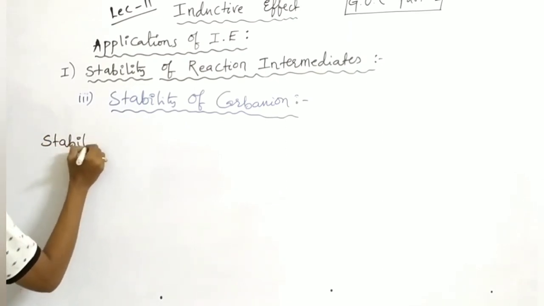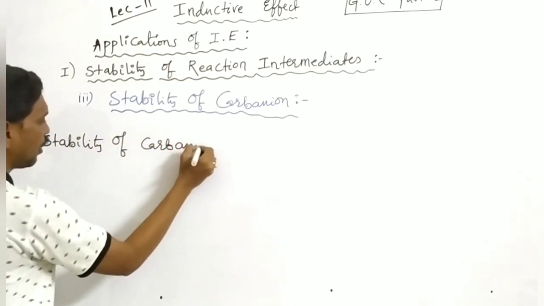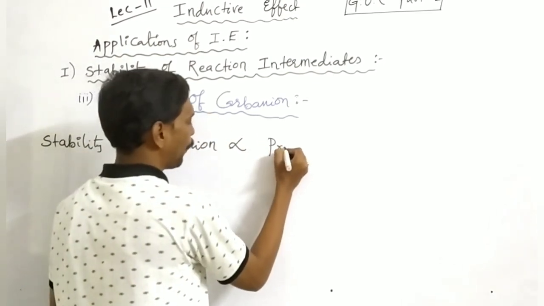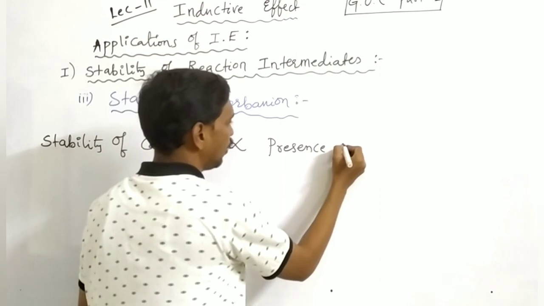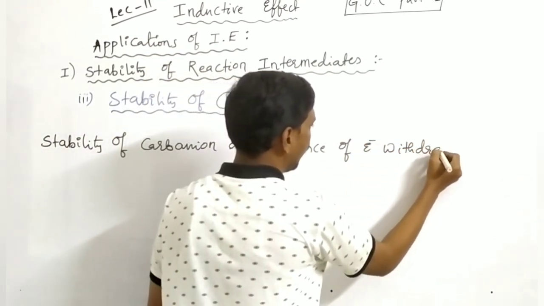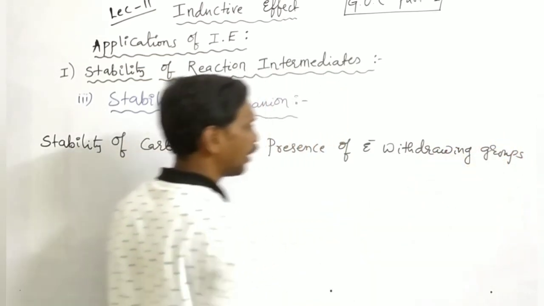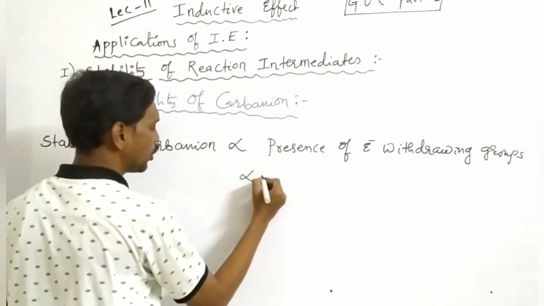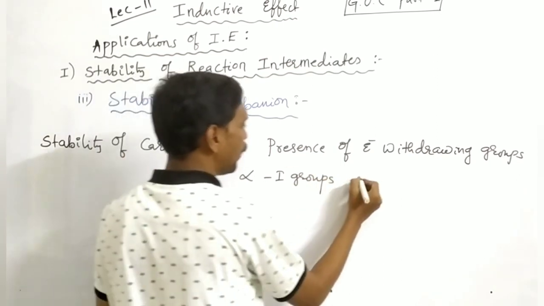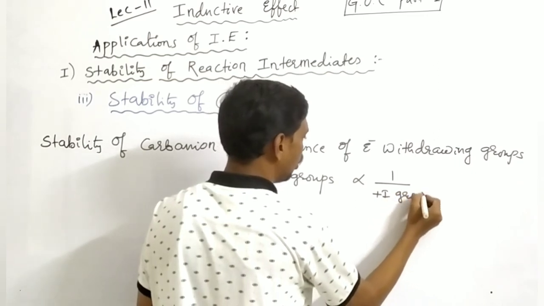Stability of carbanion is directly proportional to the presence of electron withdrawing groups, that is, directly proportional with minus I groups and inversely proportional with positive I groups.